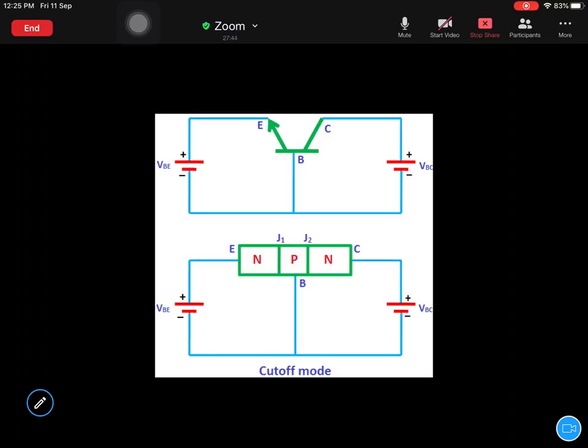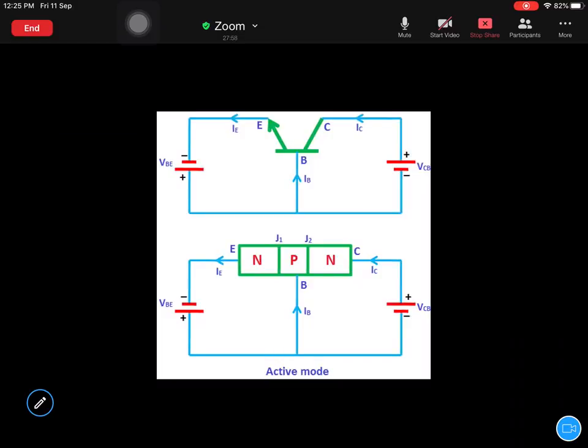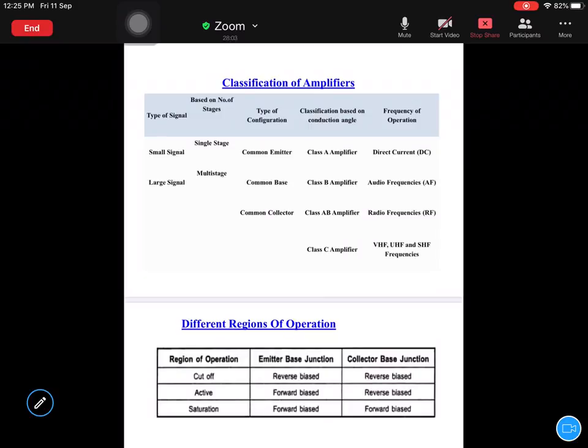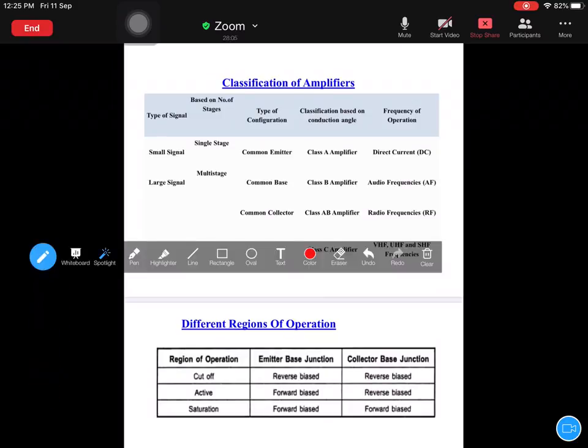If you want to find out more information about that, go to my previous classes in the previous videos. I gave a clear cut explanation about cutoff mode and saturation mode. So active mode is for amplification purpose, and as you can see, for different configurations. Especially with respect to junctions, if you observe, there will be no more confusion for you.